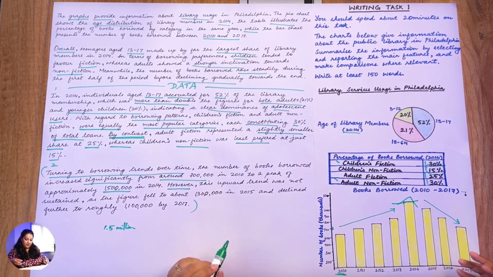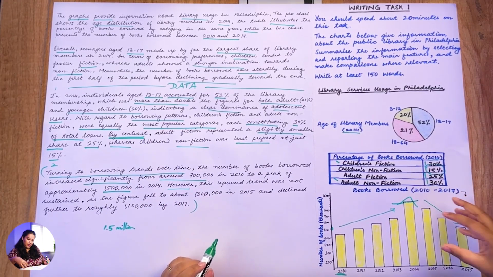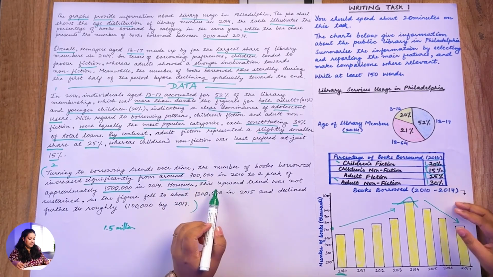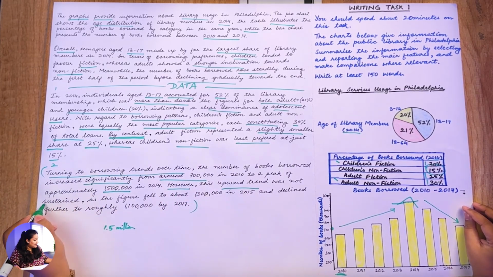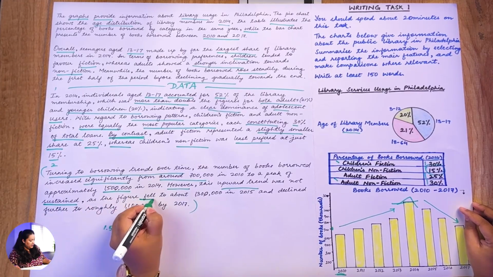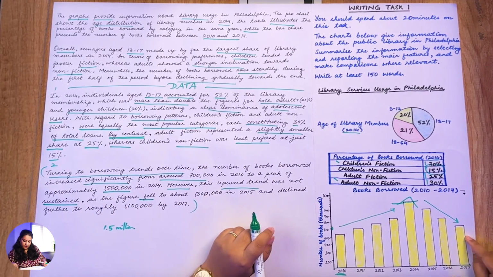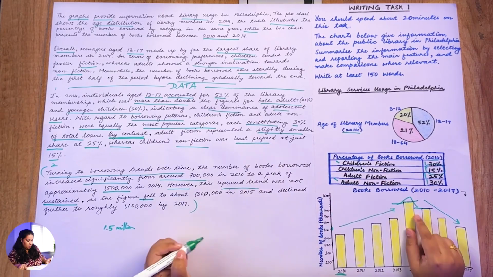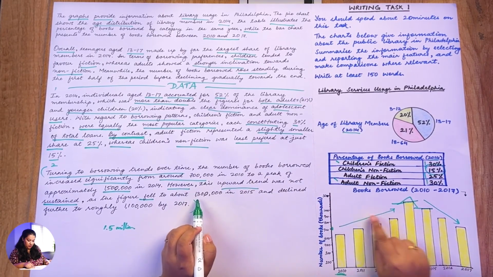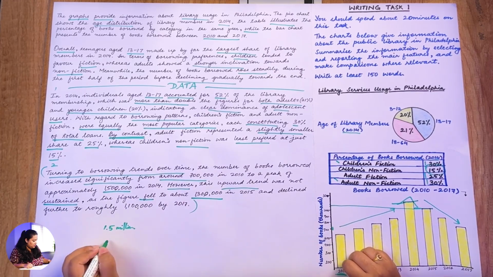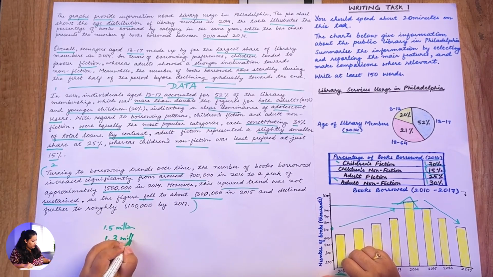However, after that, what happens? You see that it's a contrary thing because it starts to decrease. So here you can use a connector. However, this upward trend was not sustained as the figure fell to about, it starts to fall, and in the year 2015, if you see, it's somewhere around 1.3. This is an approximation. So this is 1,300,000, or you can also write it as 1.3 million.